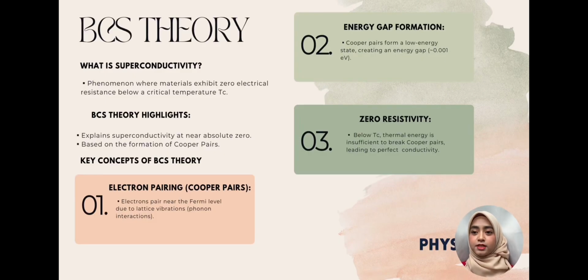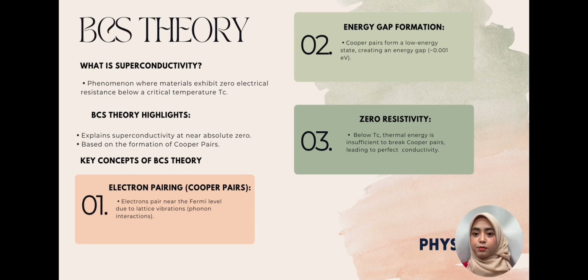Next, I will be presenting on the BCS theory of superconductivity, a revolutionary framework developed in 1957 by John Bardeen, Leon Cooper, and Robert Schrieffer. This theory explains the phenomenon of superconductivity, where certain materials exhibit zero electrical resistance below a critical temperature. For their groundbreaking work, they were awarded the Nobel Prize in Physics in 1972. In this presentation, we will explore its key principles, mechanism, and applications.